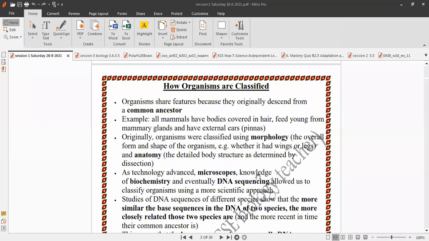How organisms are classified: organisms share features because they originally descend from a common ancestor, a common grandparent.